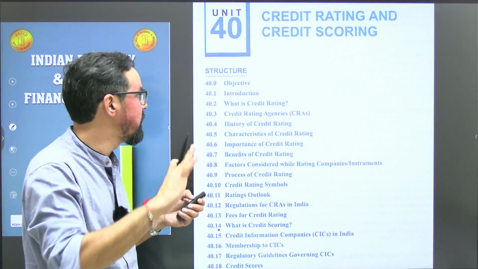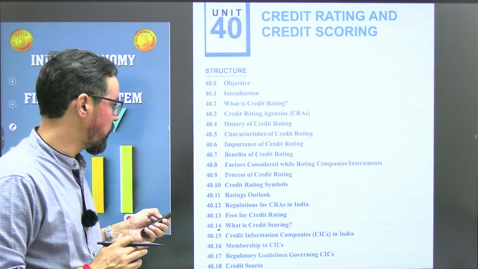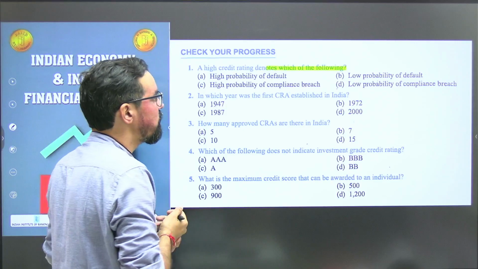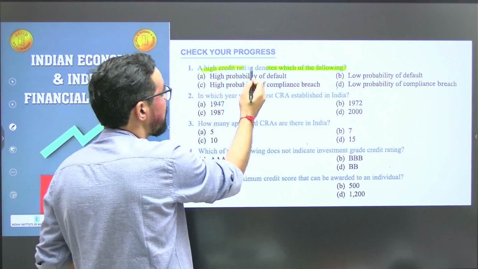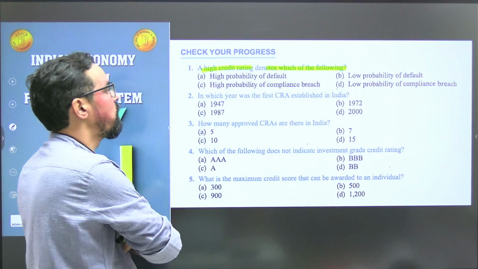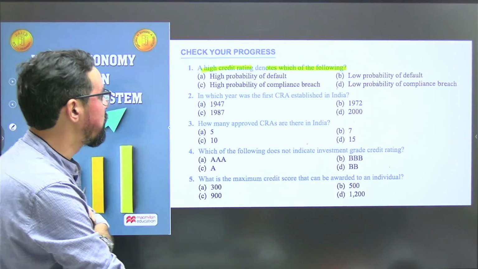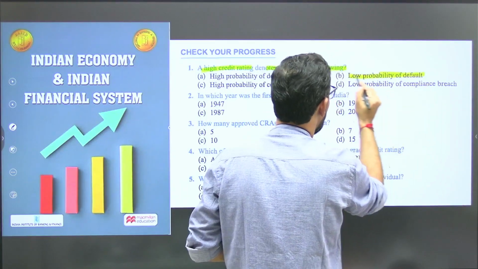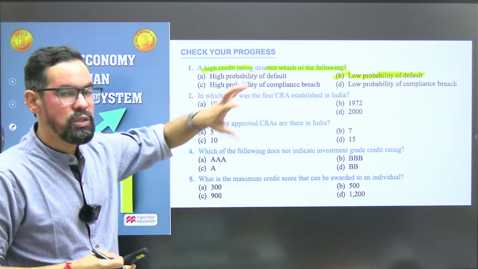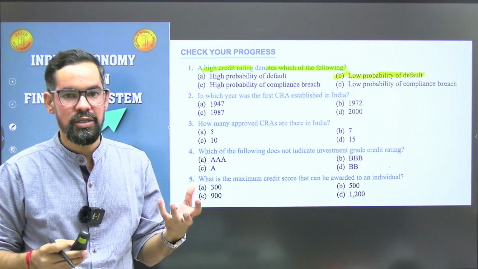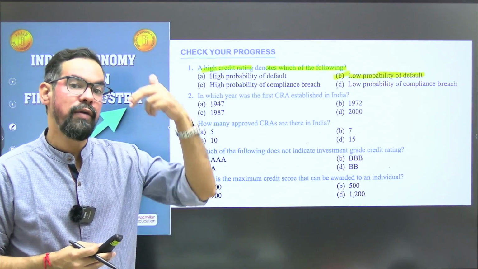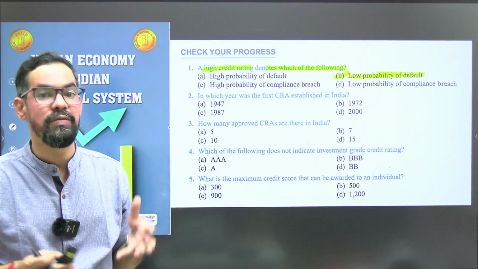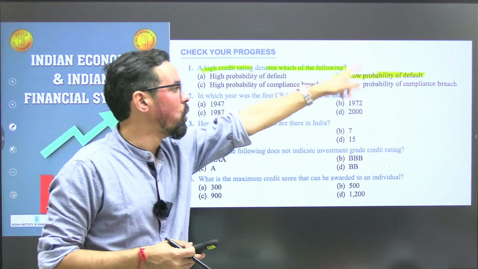Next unit, credit rating and credit scoring. A high credit rating denotes which of the following? High probability of default, low probability of default, high probability of compliance breach, or low probability of compliance breach? Option B. In the case of CIBIL, the score ranges from 300 at the lower side to 900. If it is 900, the creditworthiness of that person is excellent, so there is a low probability of default.